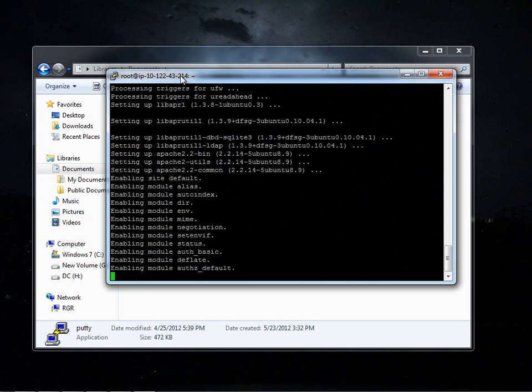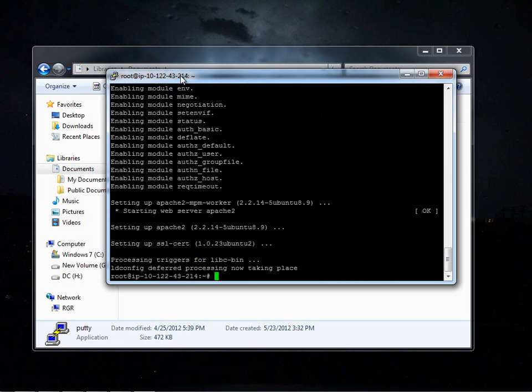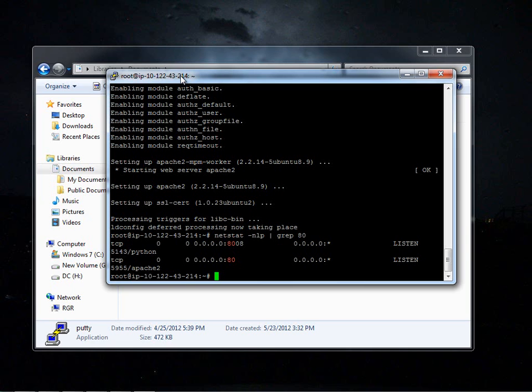Let's wait until that finishes. Okay, now it says it has been installed. So let's check whether port 80 is being listened on on our server or not. It seems like port 80 is up, so let's check whether we can access our EC2 instance.